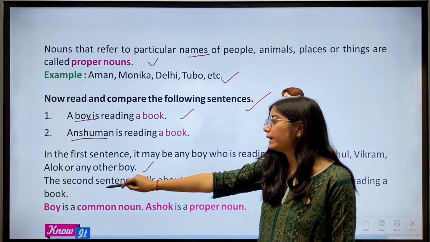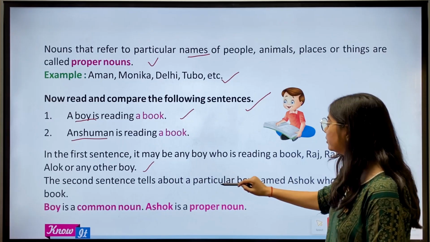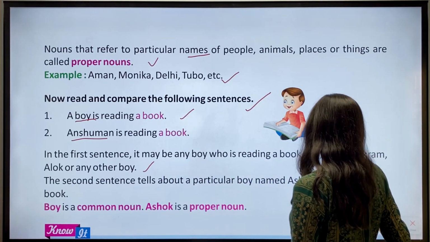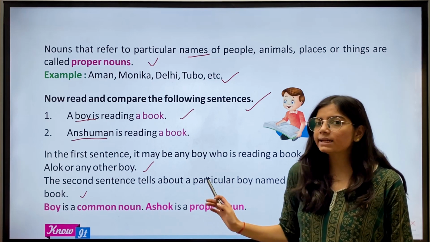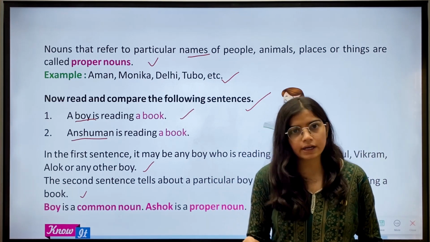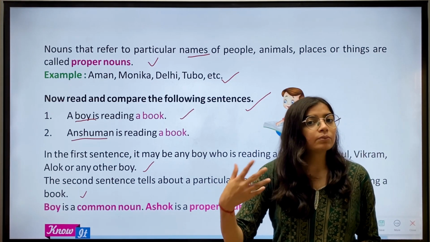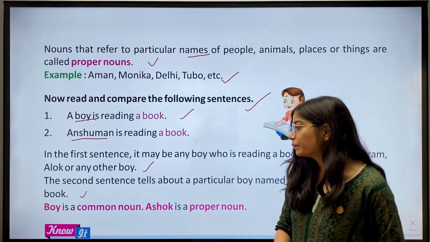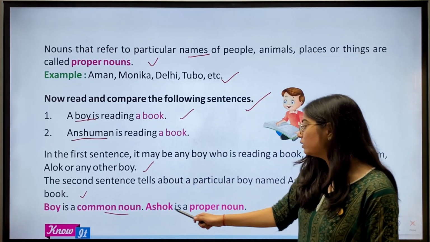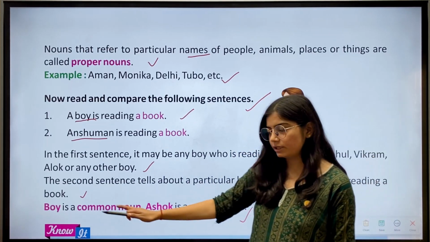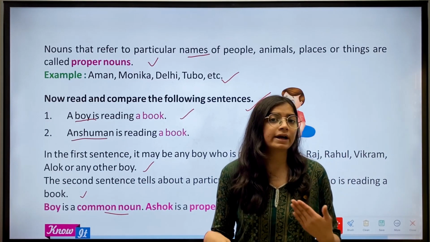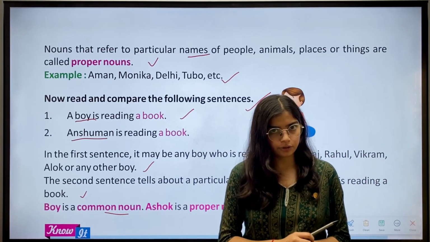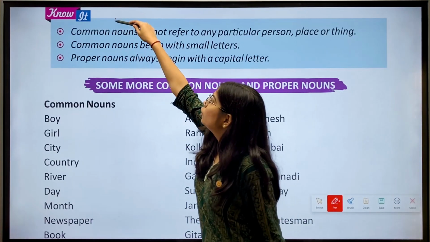Then the second sentence tells about a particular boy named Ashok who is reading a book. In the second sentence we are told the name of a particular boy who is reading the book. Right. So boy is a common noun, Ashok is a proper noun. So the boy is a common noun and Ashok is a proper noun for us. Okay. Then we have know it.